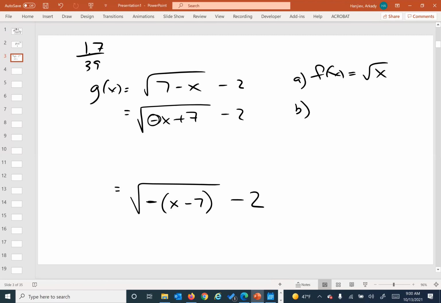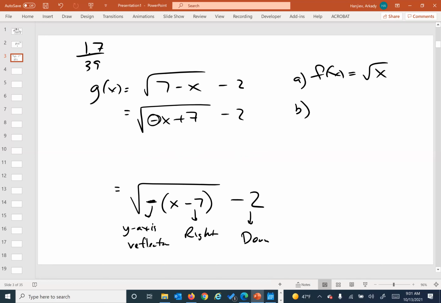Okay, we good there? Violet, does that make sense now? Yeah. Okay, so this guy is 2 units down. This guy is 2 units to the right. And we have a Y-axis reflection. Okay, now are we good? Cool. Luke and Joe, does that make sense right there?